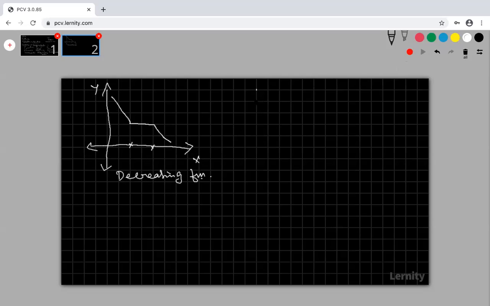Right, now come to the next one. Suppose the graph is coming like that. Is this increasing or decreasing? Here the function is increasing. After that the function is decreasing. At this turning point it is increasing again, then turning again, it is decreasing.